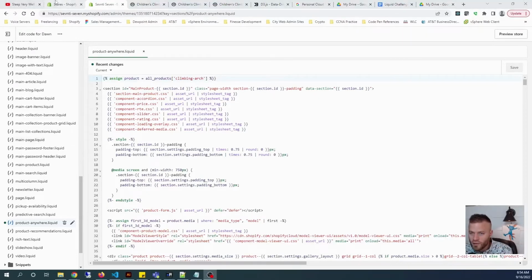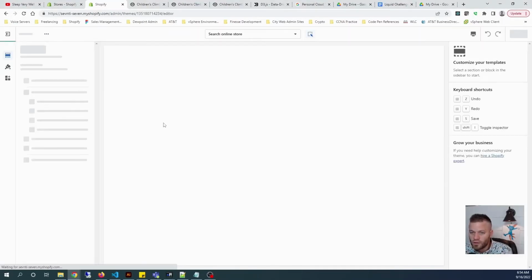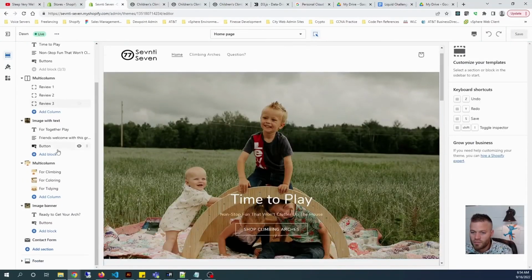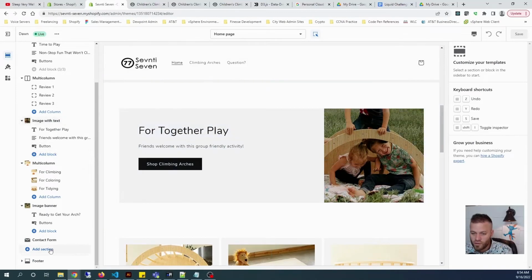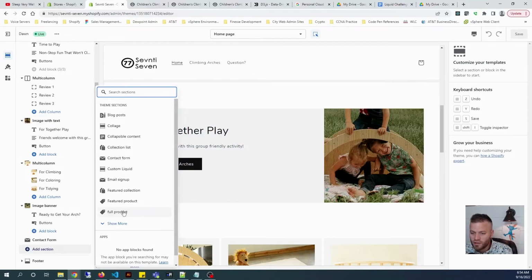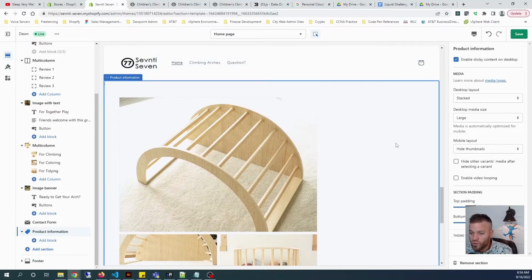So now let's go back to our store again and add that section. Customize it, and let's go all the way to the bottom, add section, and let's do full product. And you can notice right away that my images are now showing up.